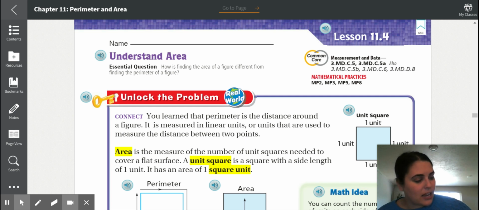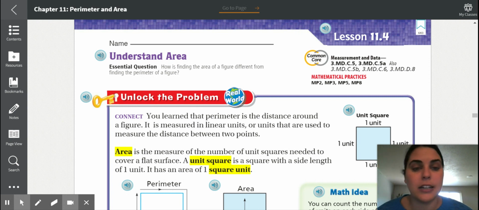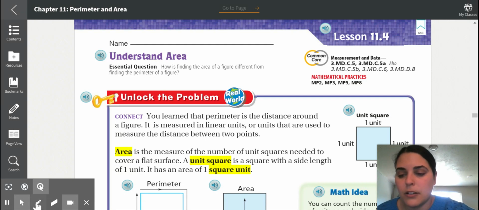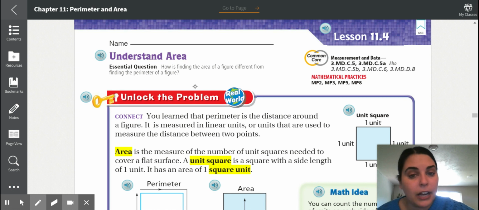Today is Monday, April 20th, and we are now moving on to lesson 11.4. So make sure that you are turning to page 643 in your math book, and we'll get started. So today's lesson is called Understand Area. How is finding the area of a figure different than finding the perimeter?